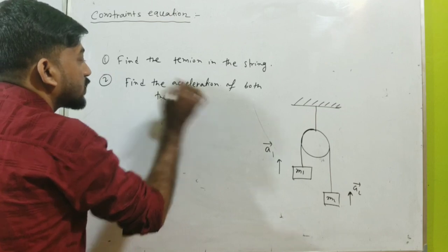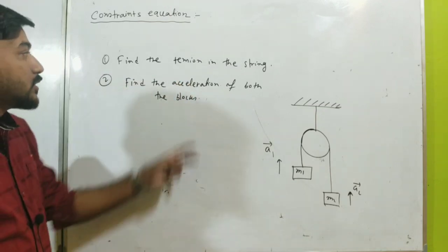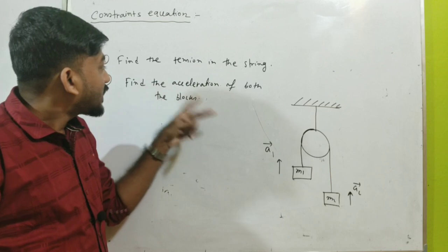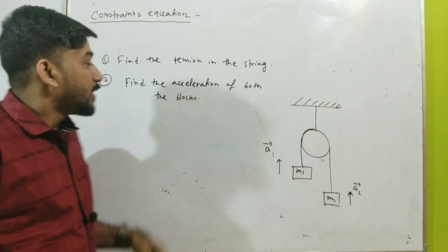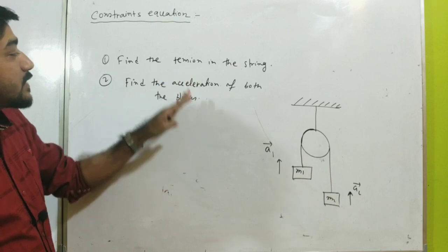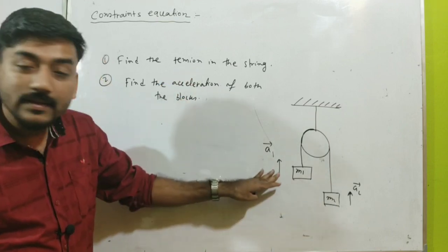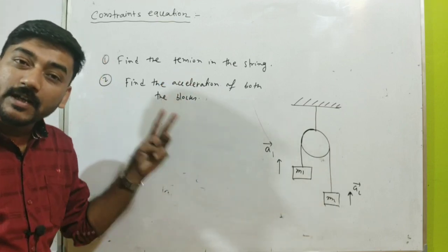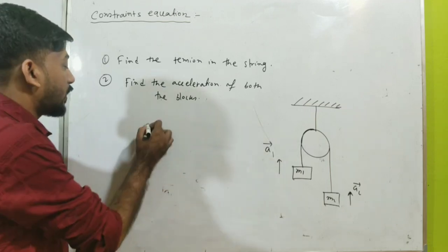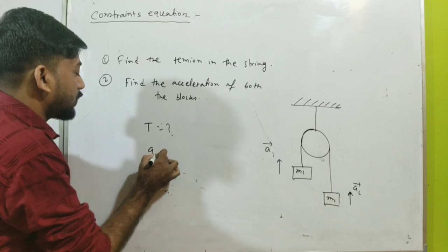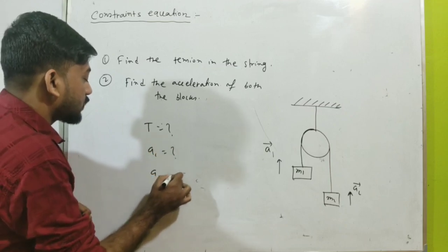Do you know the number of variables here? The number of variables is 3: one is the tensional force and the other two are the accelerations. So 3 variables are unknown, and we need to find all three.